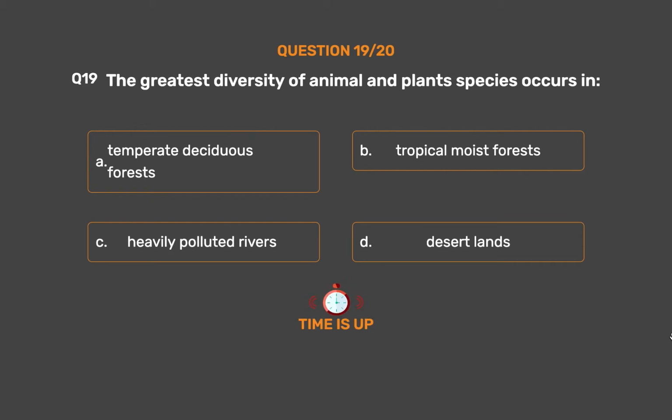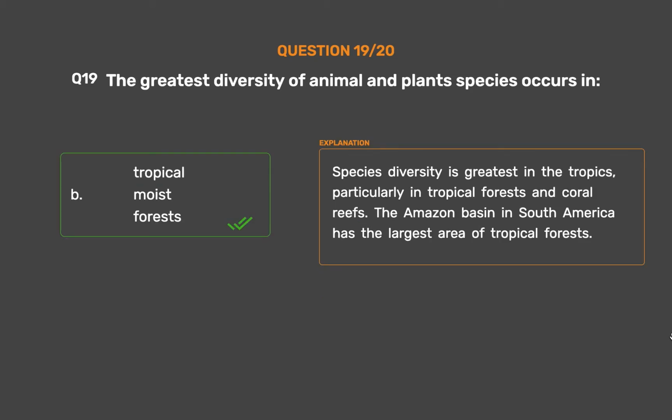The correct answer is option B. Tropical moist forests. Species diversity is greatest in the tropics, particularly in tropical forests and coral reefs. The Amazon basin in South America has the largest area of tropical forests.